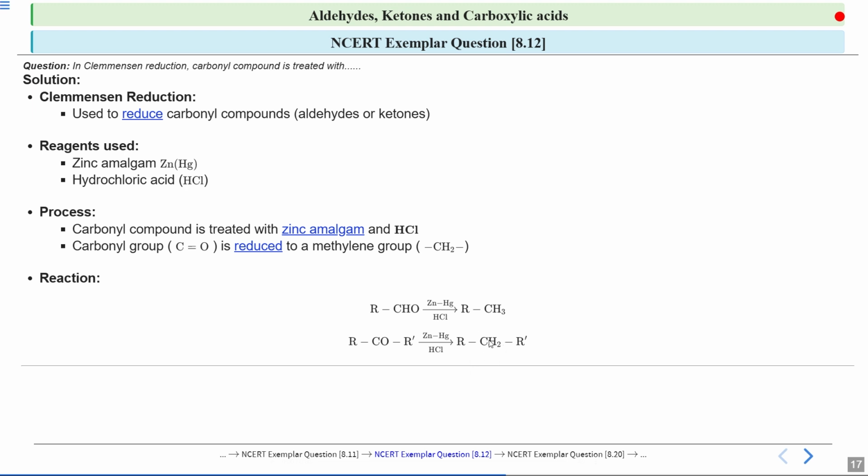So you can see how the carbonyl group is reduced in both aldehydes and ketones. To sum up, Clemmensen reduction uses zinc amalgam and hydrochloric acid to convert carbonyl groups into hydrocarbons by reducing them to this methylene group.